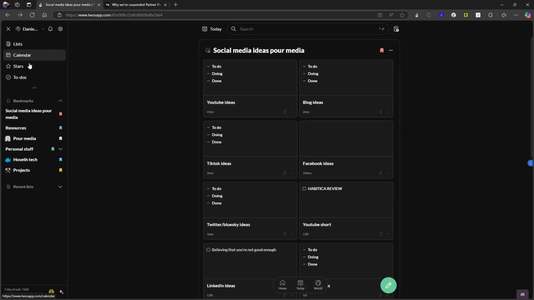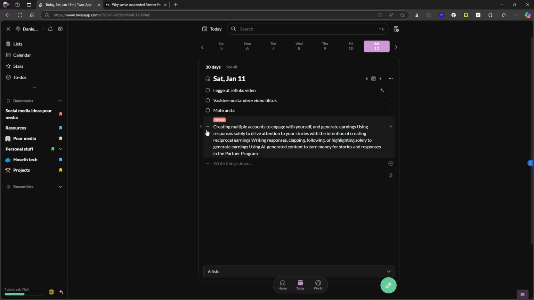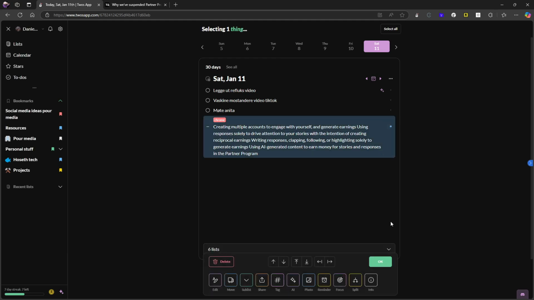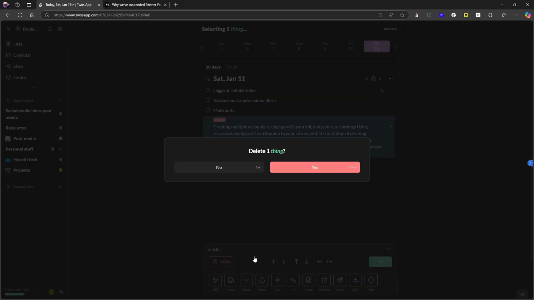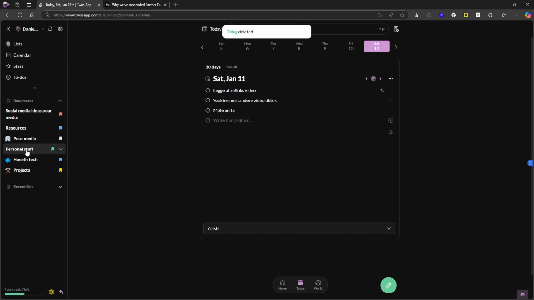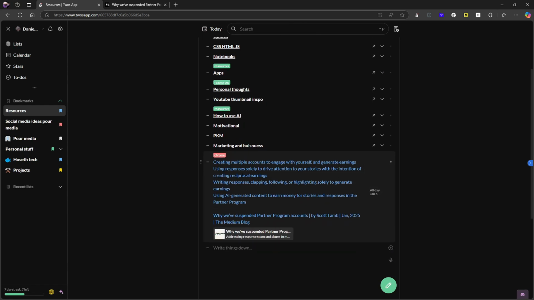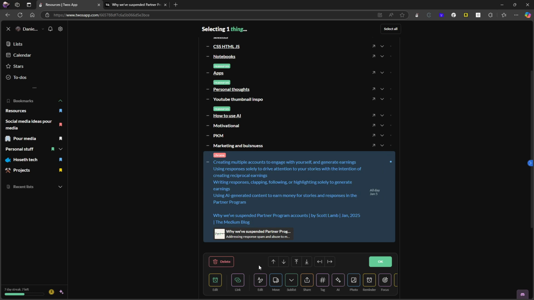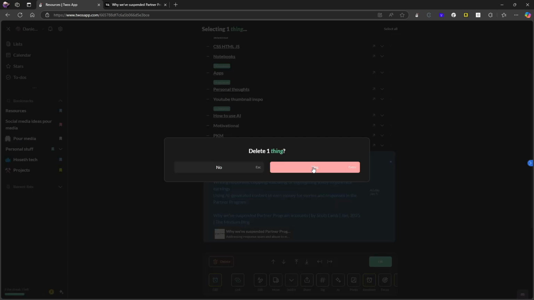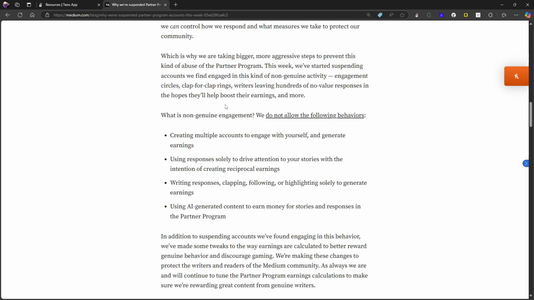So let's start off with jumping into my today. You can see that it appears here with no highlight, with no text formatting. That is something I would like to see. So let's go ahead and delete that. And it should also appear right here. Again, with no formatting, but it actually does turn it into a hyperlink, which I do like. So that is basically how this new web clipper worked.